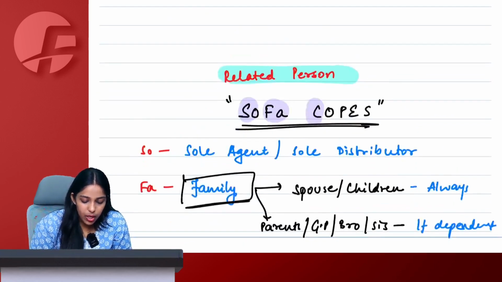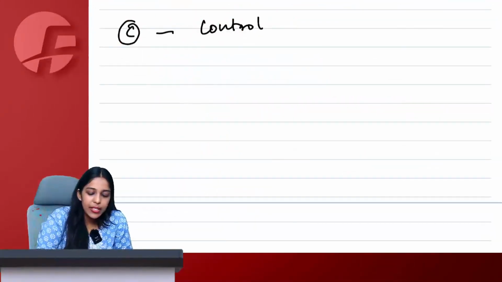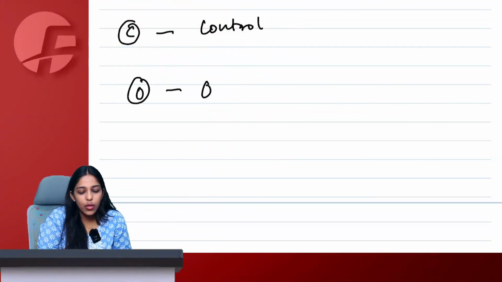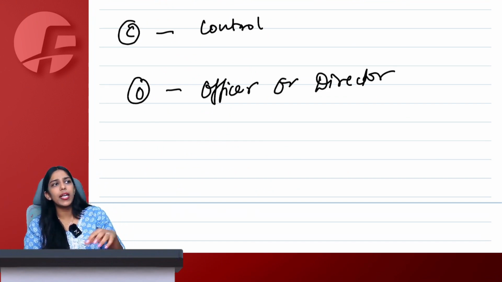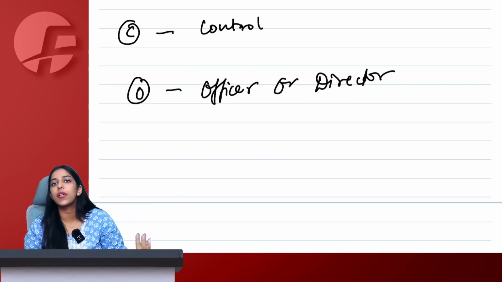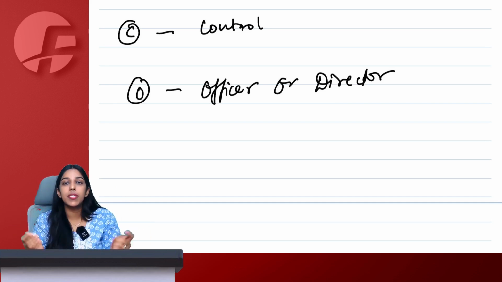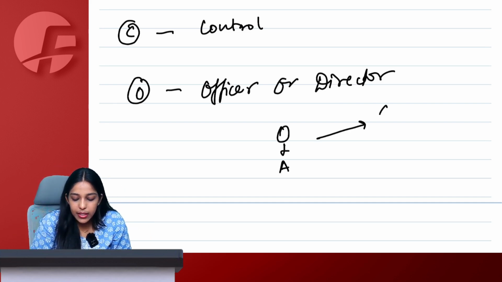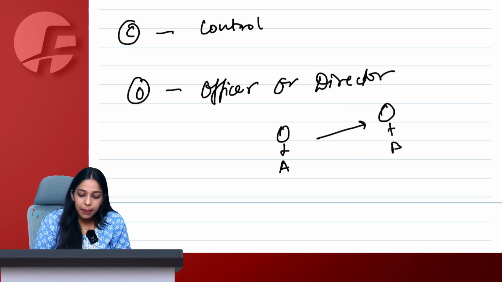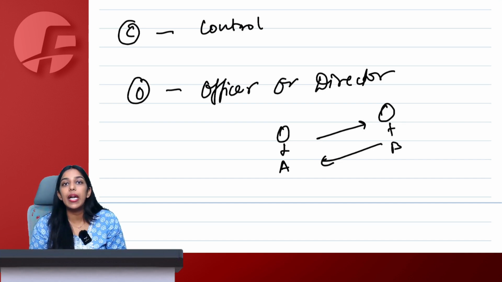Okay. So, Fa, C. Then O. O simply means officer or director in one another's business. So simply Mukesh Ambani being director of Reliance Industries is the related person of Reliance Industries. Also it includes officer or director in one another's business, which means let's say Mr. A is a director in Mr. B's company and Mr. B is a director in Mr. A's company, then also these two people become related persons.